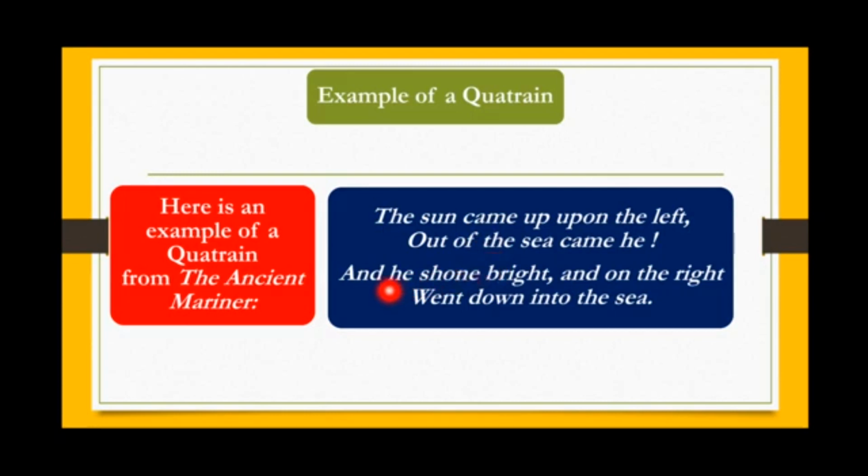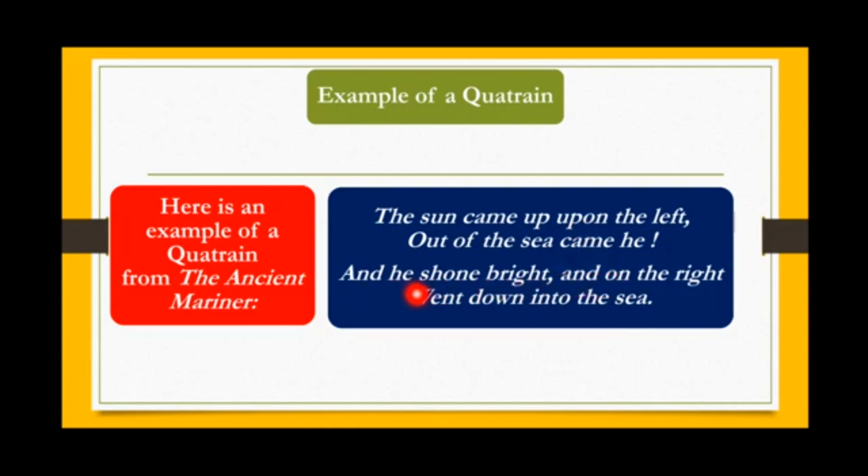Let's analyze the third line. And he shone bright and on the right. So again, the third line is structured in iambic rhythmic pattern, and the meter is tetra again. So the first line is iambic tetrameter, and the third line is also iambic tetrameter.